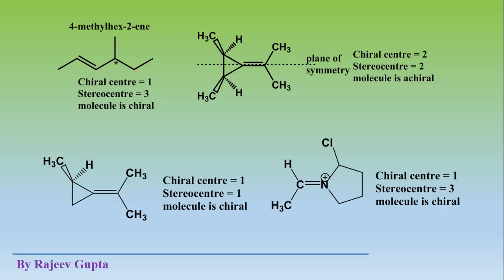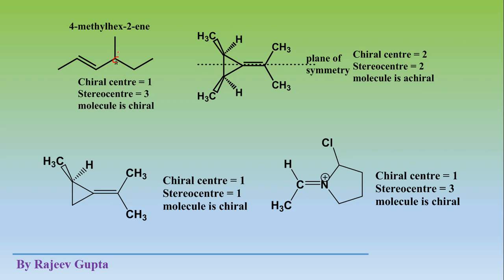Now come to this molecule, 4-methyl hex-2-ene. This is a 6-membered principal carbon chain, where at the 4th position this methyl group is present. See, this carbon atom is attached to 4 different groups.